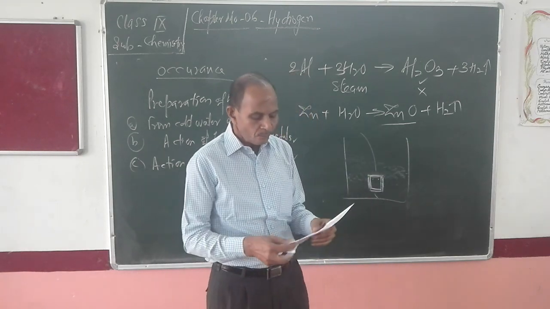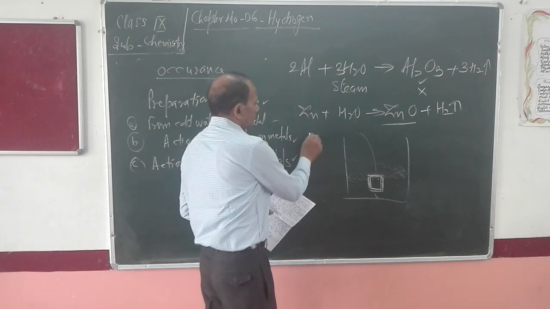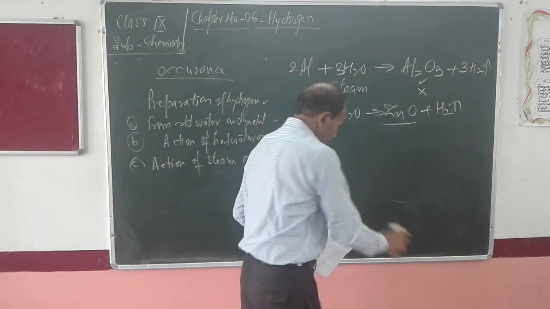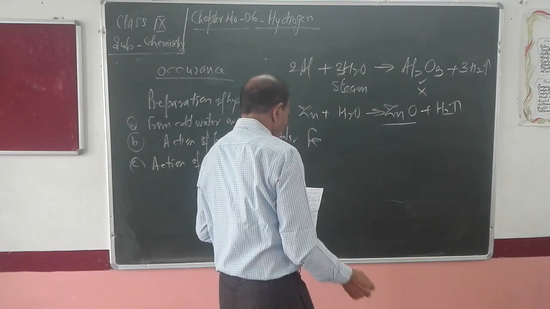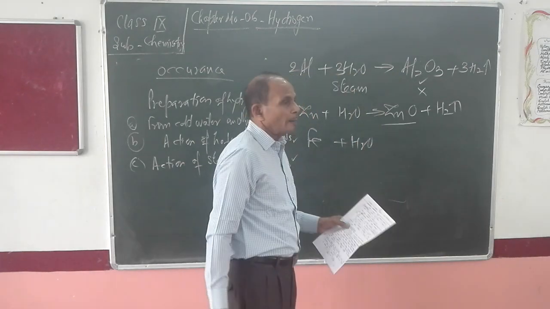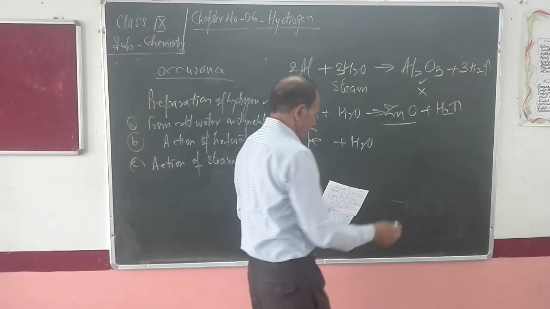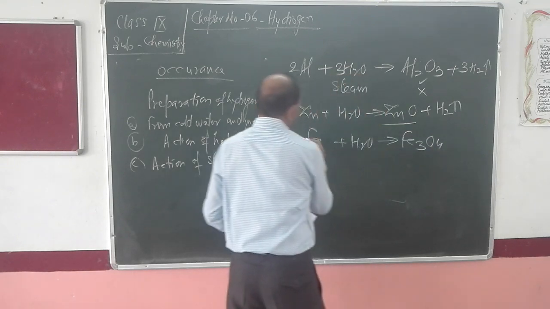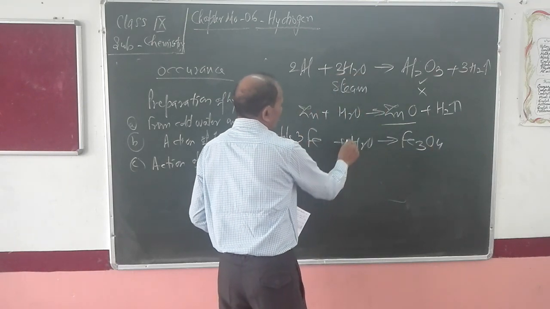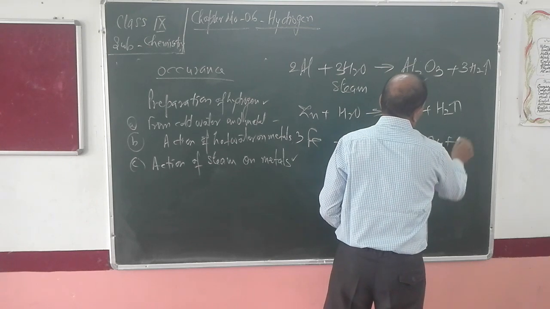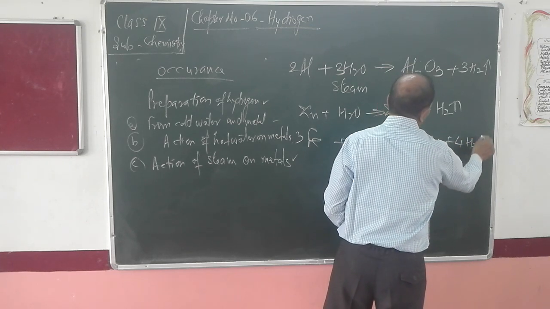Next, iron. When iron is reacted with steam, it forms triferric tetroxide, Fe3O4, plus 4H2.